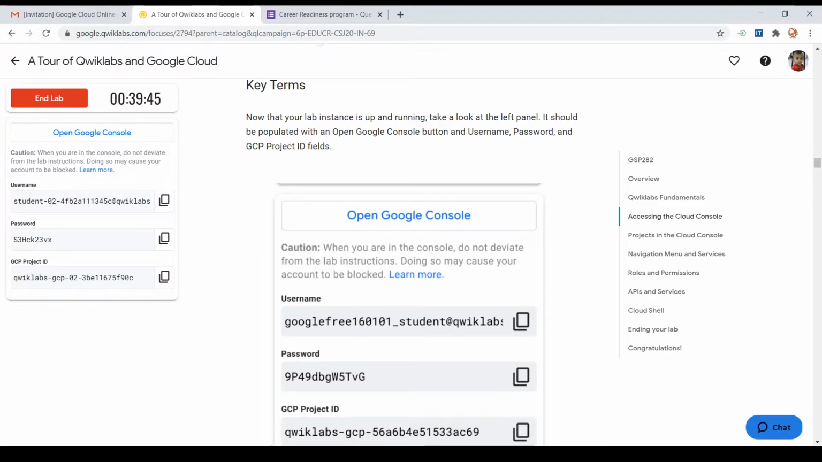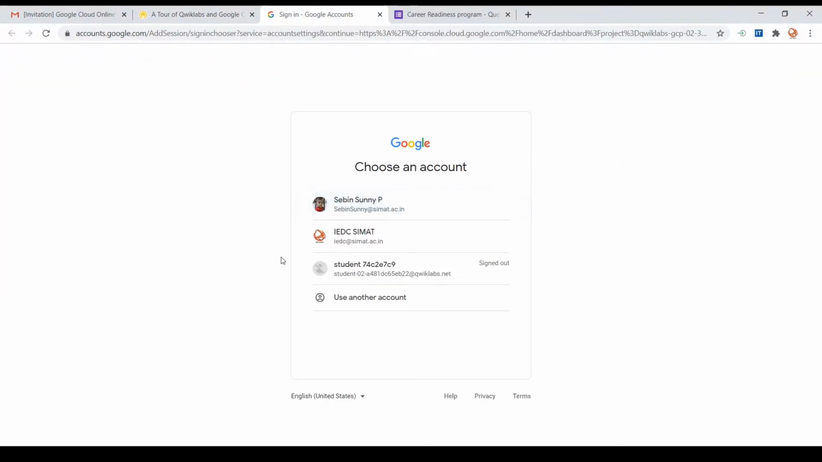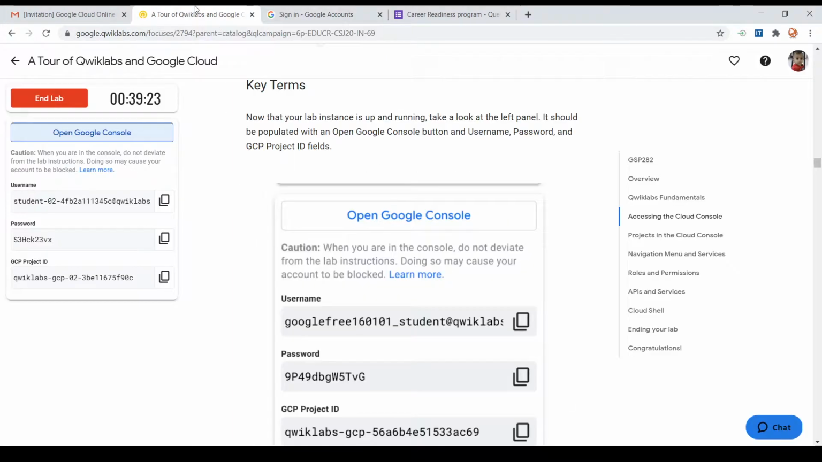So you can easily access the incognito window by right clicking on the Google option and taking the new incognito window. So here I am going to the console. Just click on the open Google console option. Then you will be redirected to a Google credential prompting page. Here we need to sign in, but remember, we need to use the username and password provided by Quick Labs to sign in, because these are the provisioned resources.